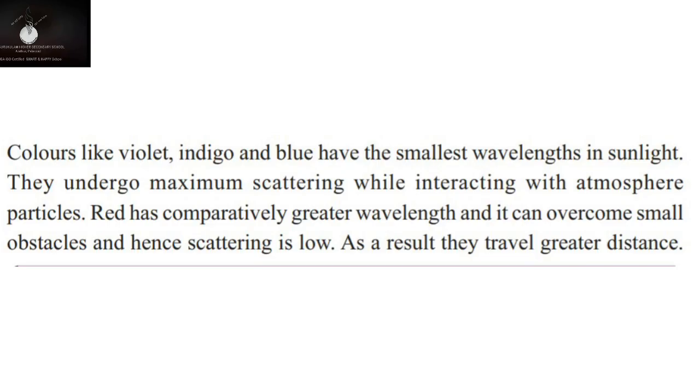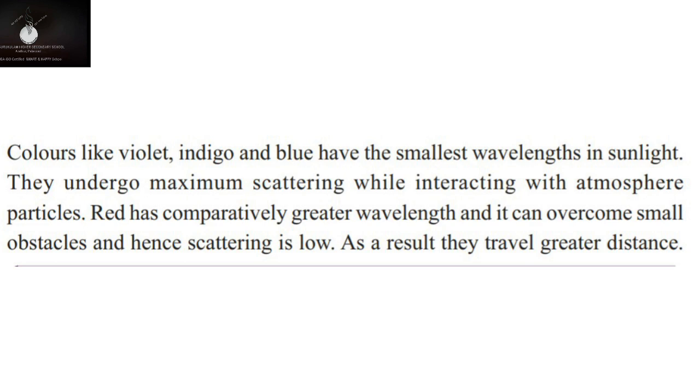Colors like violet, indigo and blue have the smallest wavelength in sunlight. They undergo maximum scattering while interacting with atmosphere particles. Red has comparatively greater wavelength and it can overcome small obstacles and hence scattering is low. As a result, they travel greater distance.